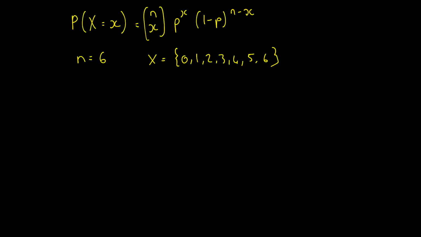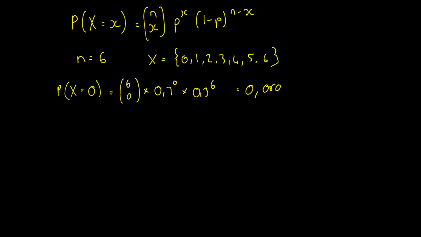Right, so I'm going to show you the Pascal triangle in a minute, but for now, let's have a look at what our options are here. So let's look at x equals 0, in other words, the probability of missing all of them and not making any shots. That would be 6 choose 0 times 0.7 to the 0 times 0.3 to the 6, okay, which gives us a probability of 0.00072.